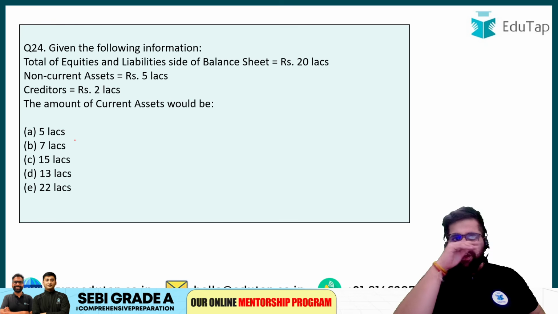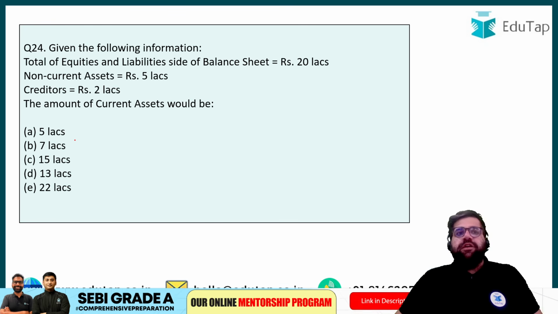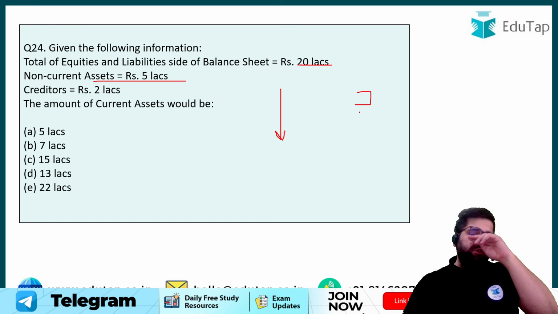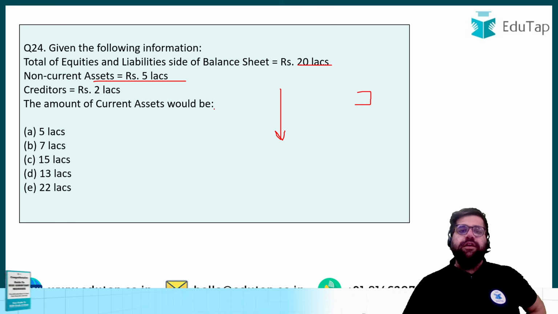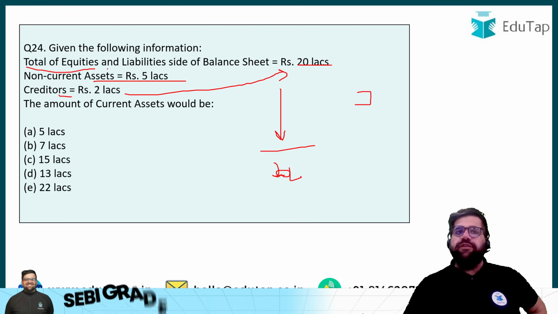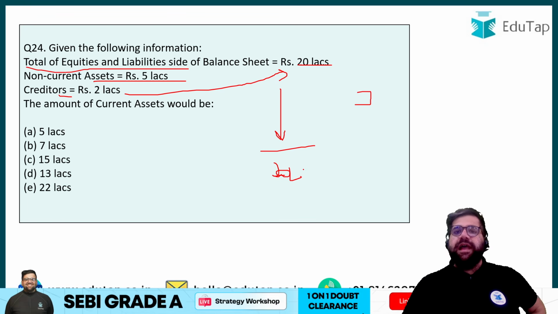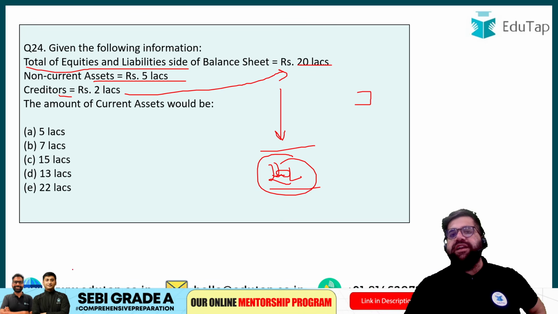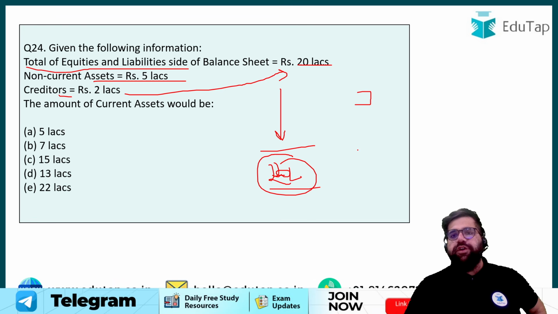Question number 24. Given the following information, calculate the amount of current asset. Okay, so the total of equities and liabilities is given to me as 20 lakh, and non-current asset is given to me as 5 lakh, right? So the total of the asset side is non-current plus current, and you have the balance sheet total of 20 lakh. We will not take this creditor because it is already included in the 20 lakh, which is the total of equity and liabilities. It is the total of my liability side, which will be carried forward to the asset side also. So this will be the total of my asset side also.